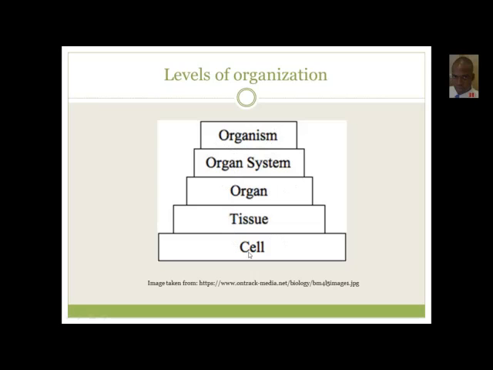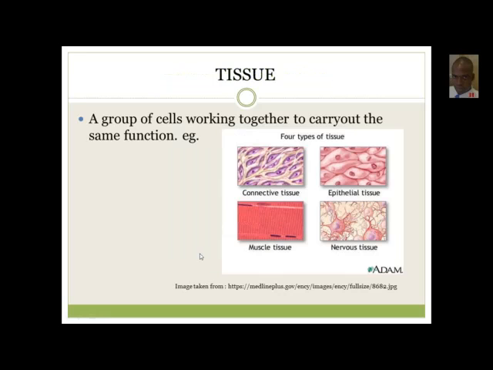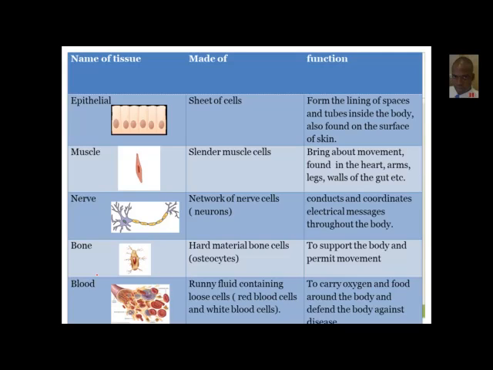Alright, so since we understand what cells are, let's look now at what is a tissue. A tissue is a group of cells working together to carry out a specific function, right? So the important thing here is to note that it is a group of cells, and why this group of cells is special, because they all work together to carry out the same function. We have four types of tissue. You have epithelial tissue, nervous tissue, muscle tissue, and connective tissues. Good. So important thing to note: tissue is a group of cells working together to carry out the same function.